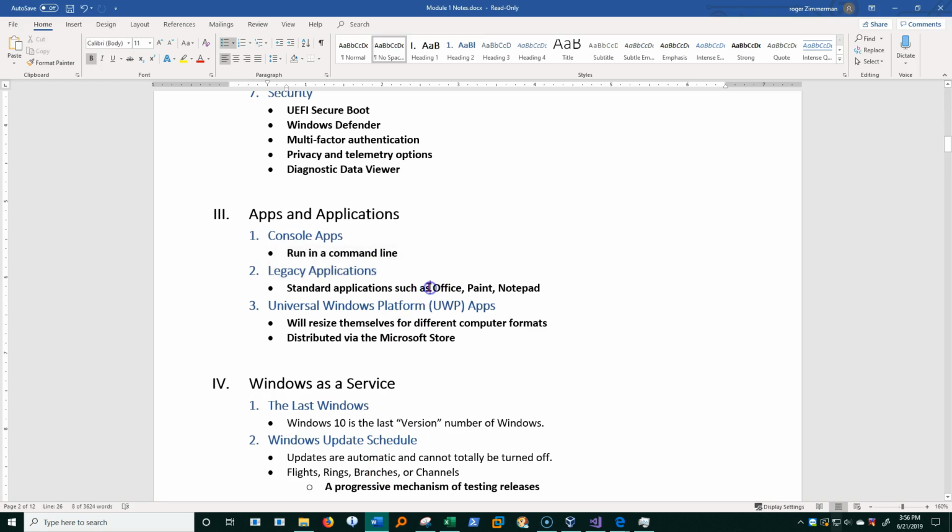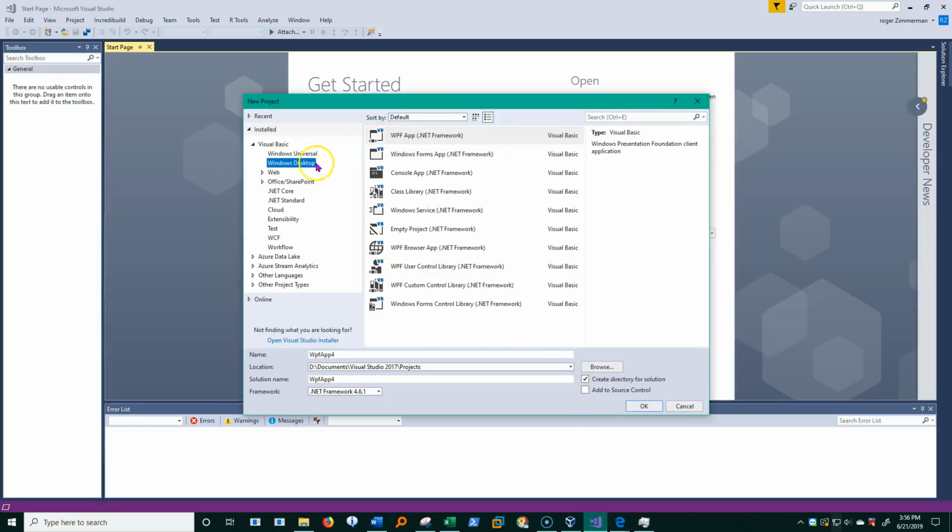Another type is the legacy application. Let's go back here again and look under Windows Desktop. And if we just chose here a Windows Forms app, we would be creating a standard legacy type application.